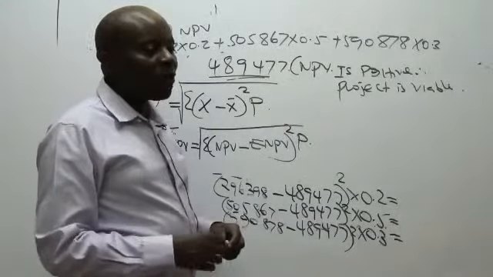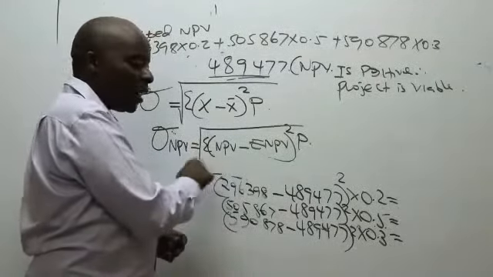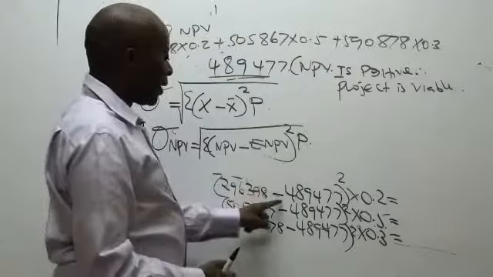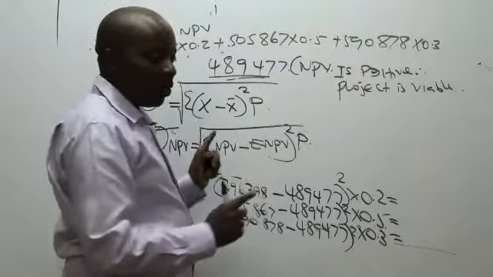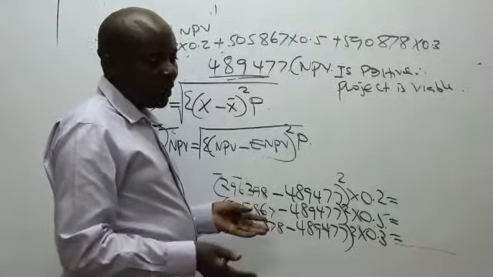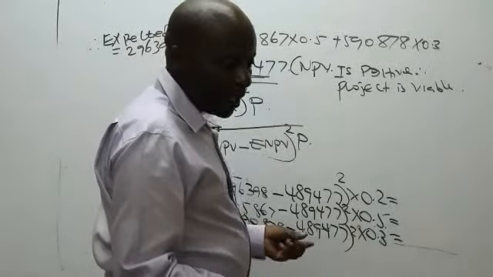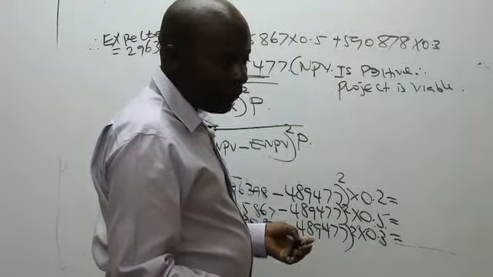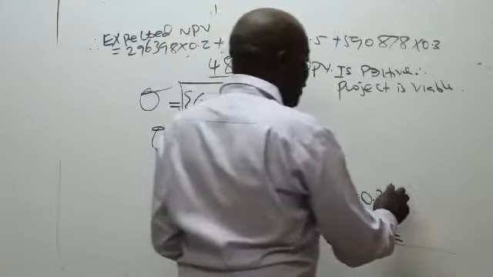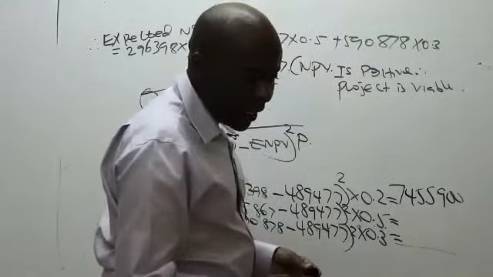No, you cannot get the square root for each one of them. Remember, Meshach, the square root comes after you have added. You take this minus this, equals, you square, whatever you get times 0.2. Please give me a number to write. That's quite a small number: 74,55,900.